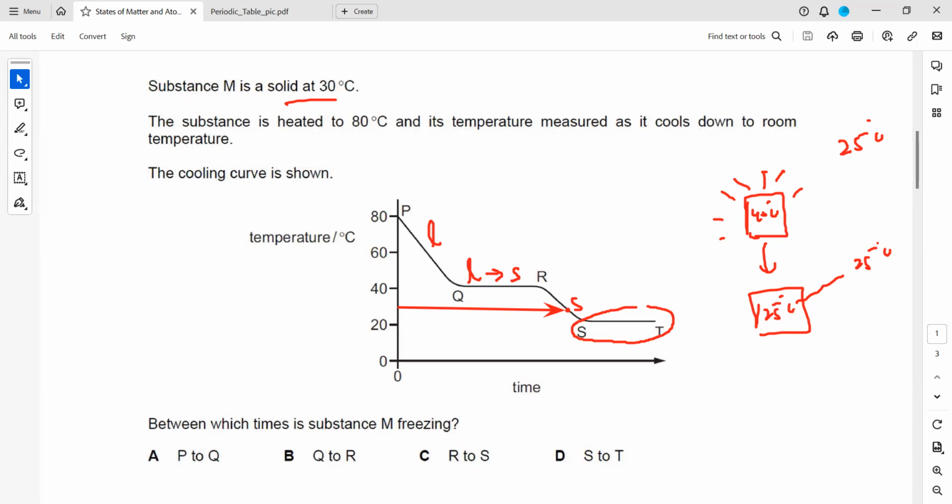So when we check the options, the question is between which times the substance is freezing or changing state. So we are left with only this section. It will be liquid here and the liquid is turning into solid. So between Q and R, the substance is freezing. So B should be the right answer for this. Is it clear, this one?